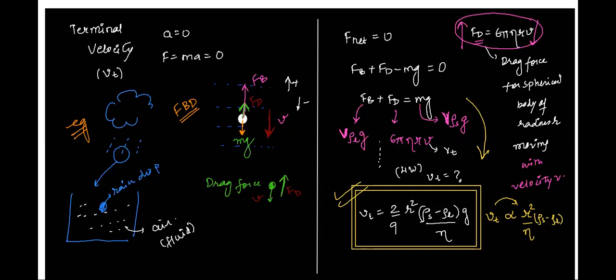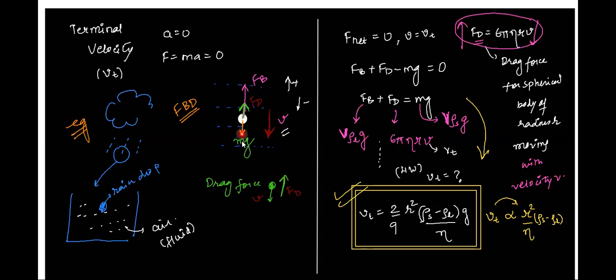When does V become Vt, sir? V becomes equal to Vt whenever the net force on the system becomes zero. So this is a particular case that we have taken. Otherwise, V will just be V. It will be dynamic. It will keep on changing, right? Because why will it keep on changing? See here, what is happening? This object, I'll tell you.